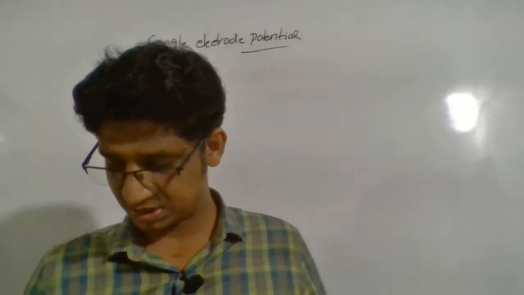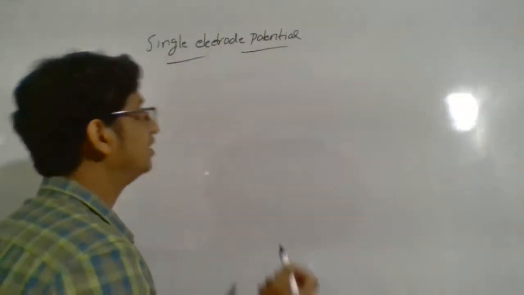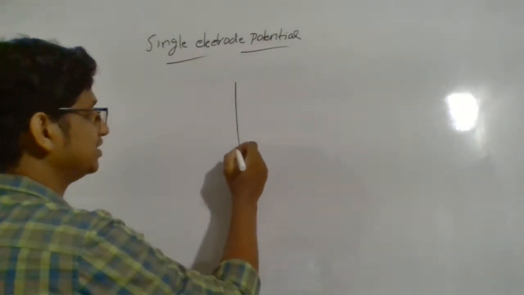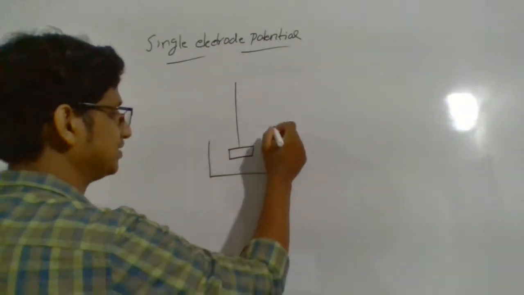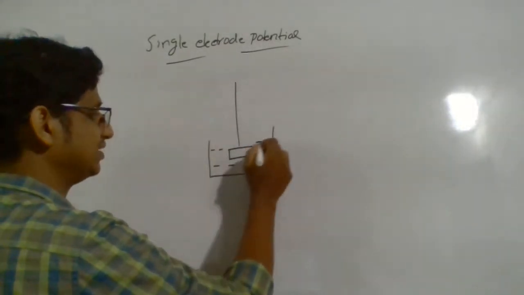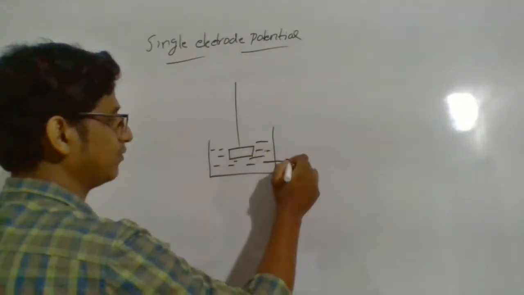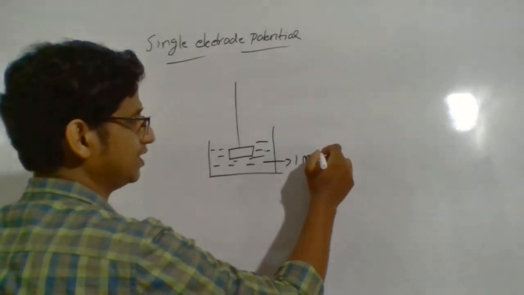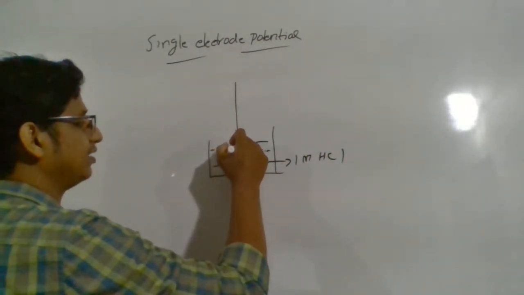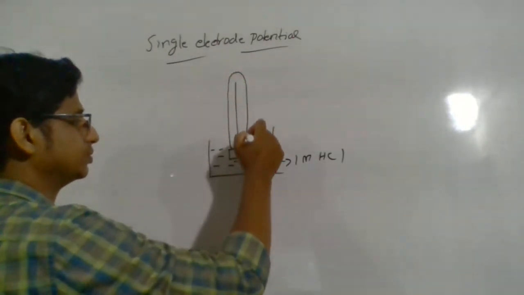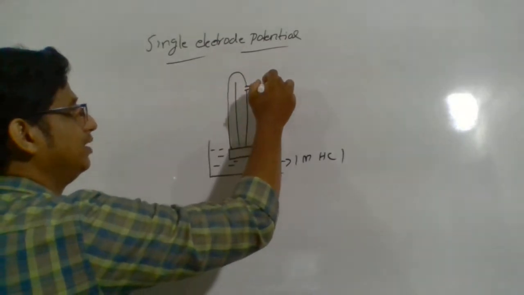So let us understand what a hydrogen electrode is all about. A hydrogen electrode consists of a platinum wire fixed to a platinum foil, which is dipped in a solution, that is HCl solution, kept at 1 molar concentration of HCl. This is taken in an inverted glass tube where hydrogen gas is bubbled through